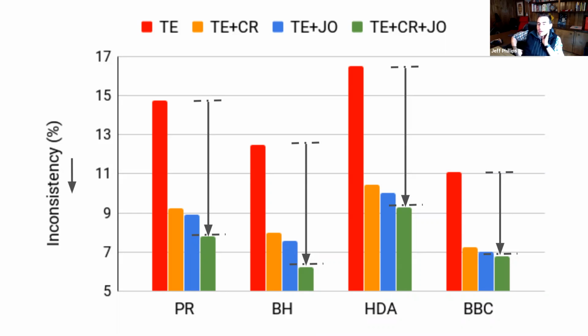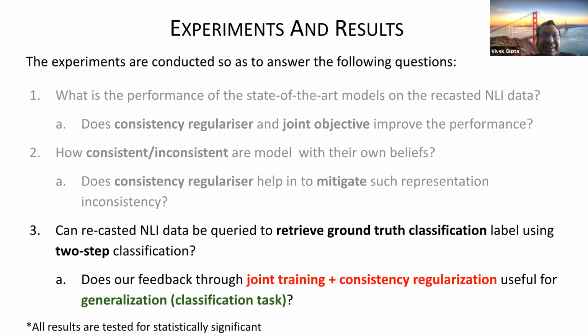So it seems like this gap in the inconsistencies you fixed almost entirely accounts for the improvement on the previous slide. Yes, it accounts for the improvement on the previous slides, definitely, but it doesn't account for the improvement on the next slide, which I'm showing. Does it help in the original retrieval of the ground truth?